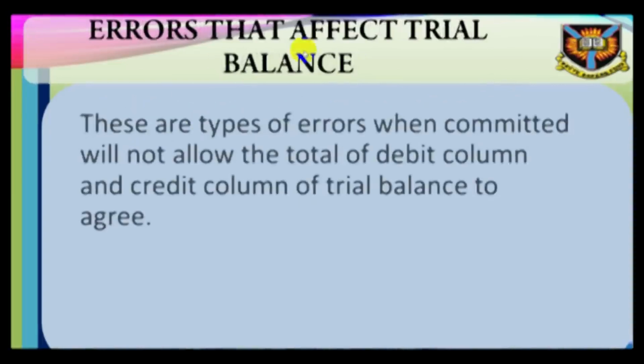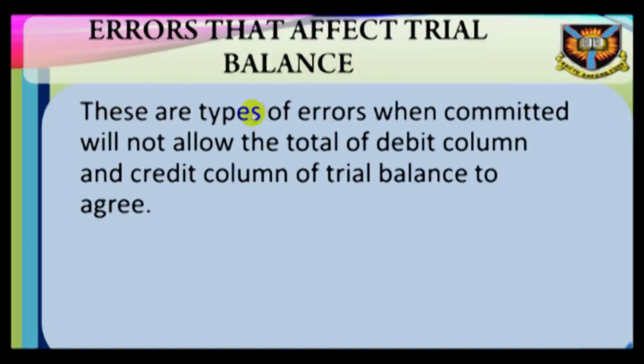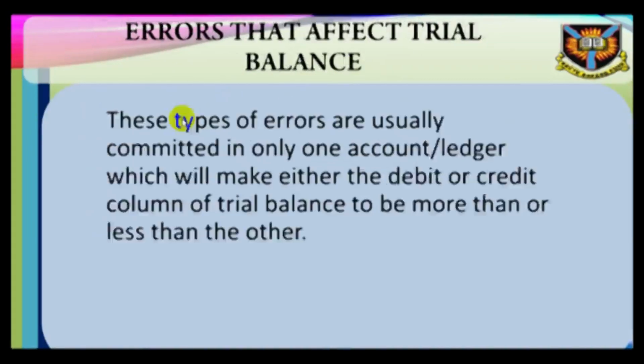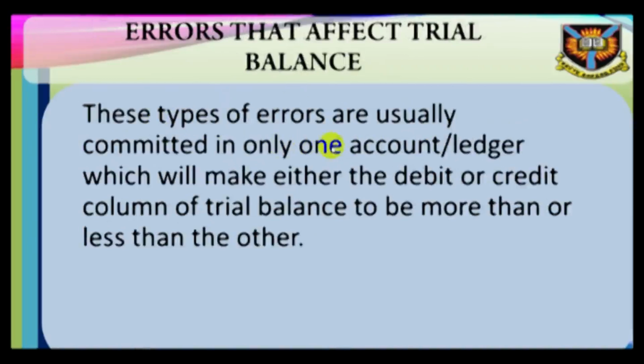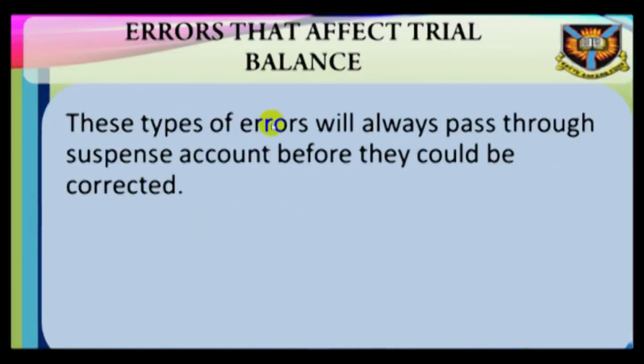Errors that affect trial balance. These are types of errors when committed will not allow the total debit column and the credit column of the trial balance to agree. These types of errors are usually committed in only one account, which will make either the debit or the credit column of the trial balance to be more than or less than the other. These types of errors will always pass through suspense account before they could be corrected.